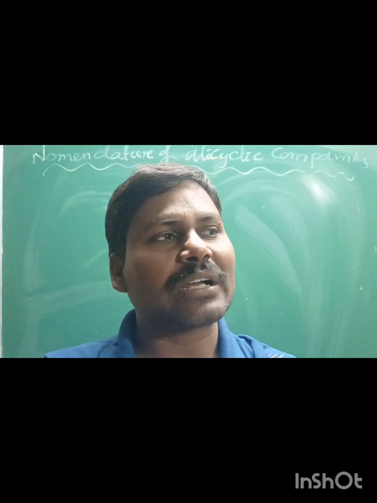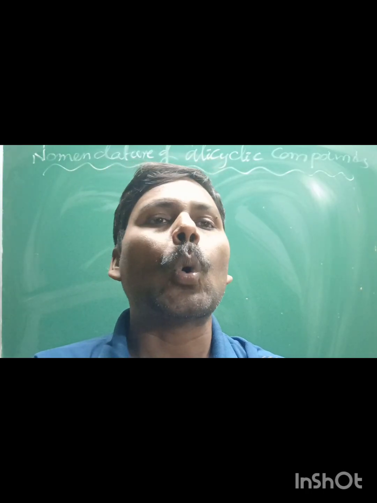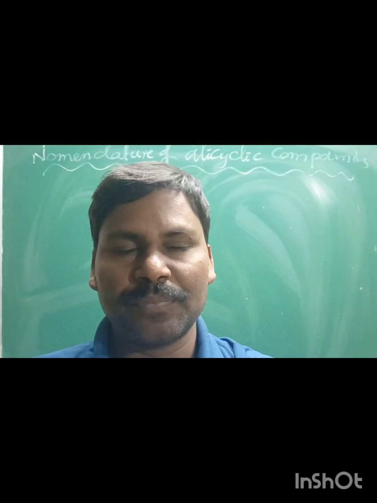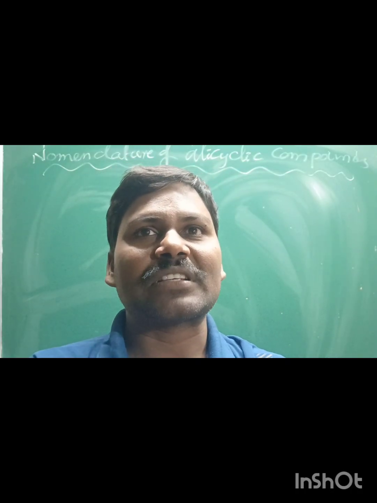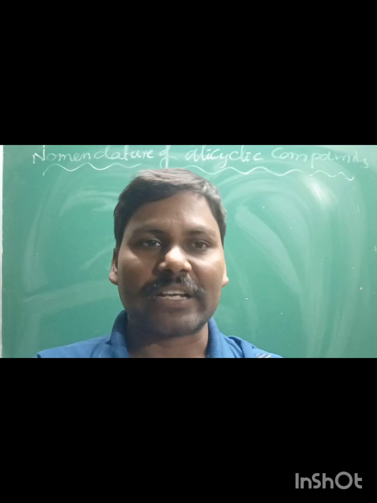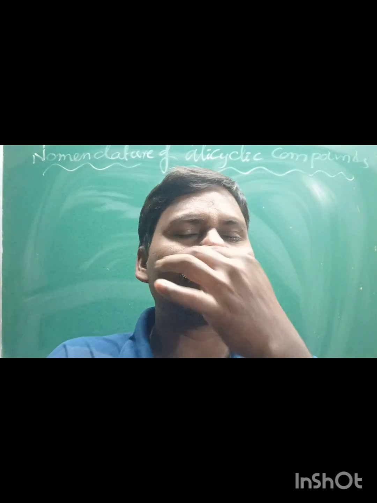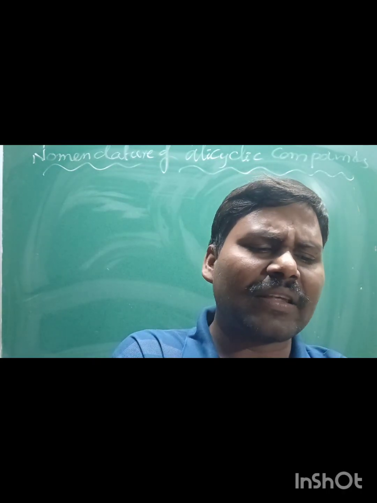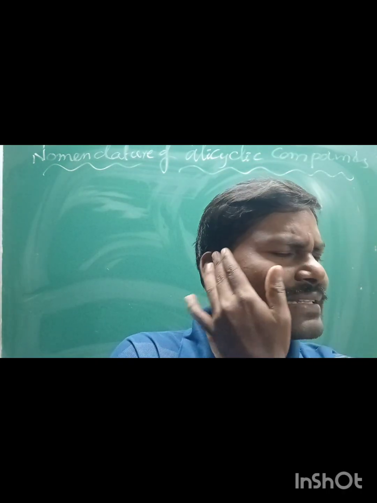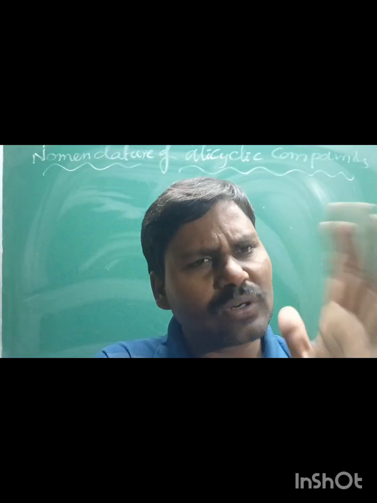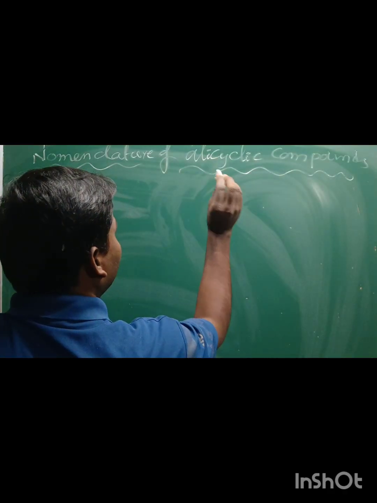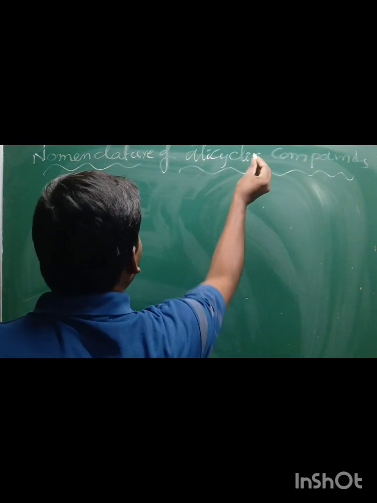These closed chain hydrocarbons are classified into two types: homocyclic hydrocarbon and heterocyclic hydrocarbon. Homocyclic hydrocarbon is also called carbocyclic. What is the statement of homocyclic hydrocarbon, sir? If the ring contains all the same kind of atoms, that means the ring contains all carbon atoms.